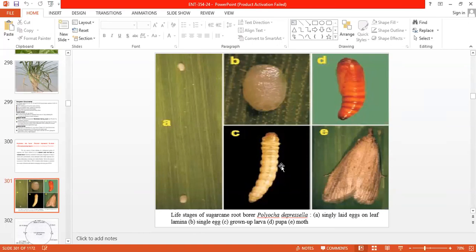This one is the larval stage of the pest, creamy whitish in color, with a brownish head. Then the pupal stage is in the soil, brownish in color. The adult stage is straw-colored.